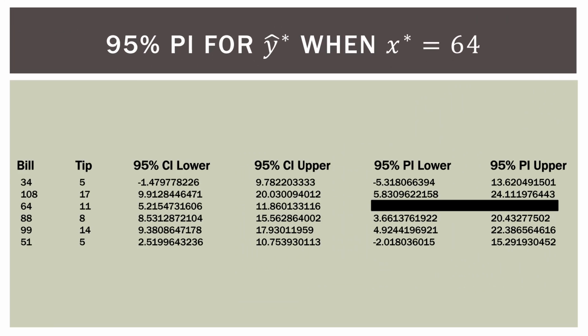All right, so I cheated, of course, and I did this in the computer software, and the answer to this is under that black square over there. So you can see that we have a bill amount of $64 over here on the left. We have the confidence interval for the mean. What we're saying here is that we're 95% confident that the mean tip for a $64 bill is between $5.26 and $11.86 for the mean value of a tip. Over here on the right, we're going to do an interval for the individual value of a tip. That's under that black box.